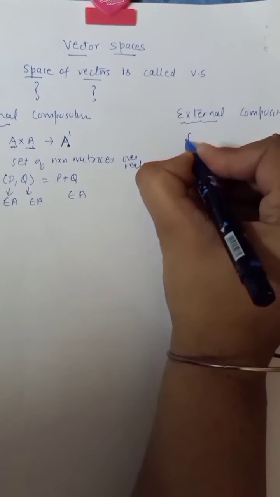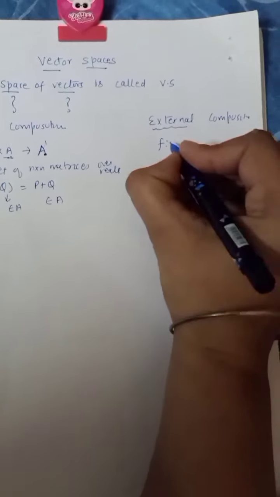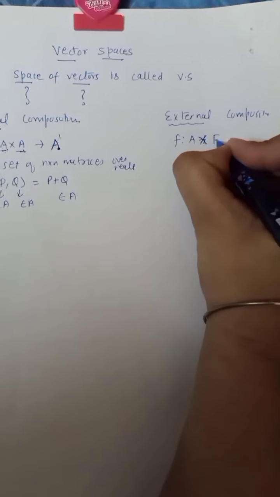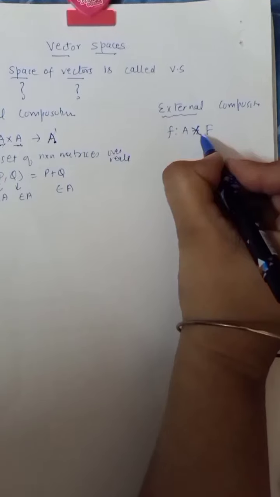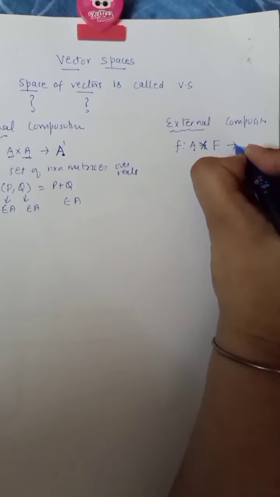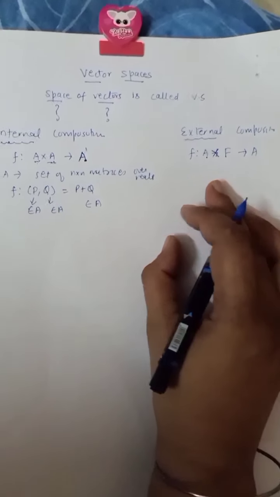External composition. Again, as the name suggests, it involves some external thing. So let us define it as: let F be another set, A is one set. If this composition takes to A only, then this composition is called external composition.